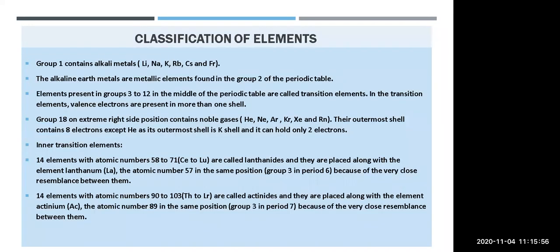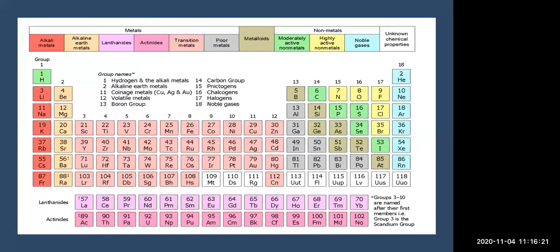After that, inner transition elements: the 14 elements with atomic numbers 58 to 71, that is Ce to Lu, are called the lanthanides, and they are placed along with the element lanthanum, that is La, whose atomic number is 57, in the same position, group 3 in period 6, because of the very close resemblance between them. You can see here the lanthanide series. Okay, so this is the lanthanide series.